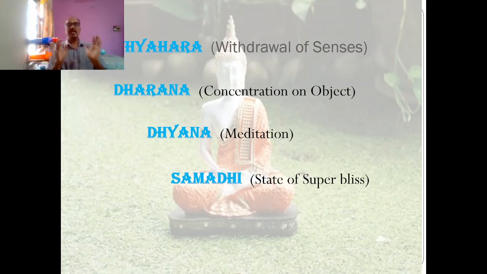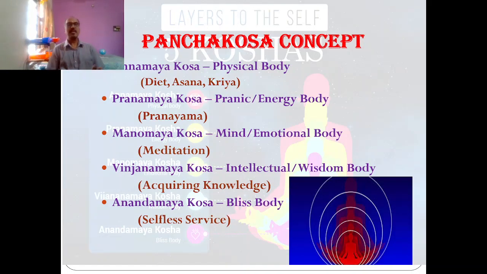The eighth and last limb of Ashtanga Yoga is called Samadhi. This is a state of super bliss, not in the sense of a death stage. These are the 8 limbs of Ashtanga Yoga. Then, as per yogic science, our body is made up of Panchakosha, or 5 sheaths. They are Annamaya Kosha, Pranamaya Kosha, Manomaya Kosha, Vijnanamaya Kosha, and Anandamaya Kosha.